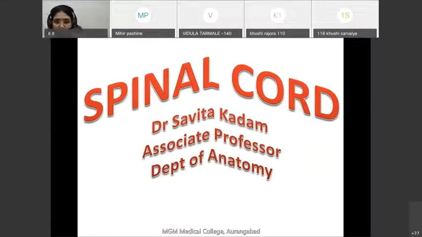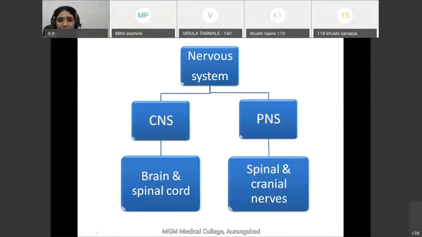As you know, our nervous system consists of central nervous system and peripheral nervous system. Central nervous system consists of brain and spinal cord, whereas peripheral nervous system consists of 31 pairs of spinal nerves and 12 pairs of cranial nerves. Today we are mainly concerned with the spinal cord. Now what is this spinal cord?